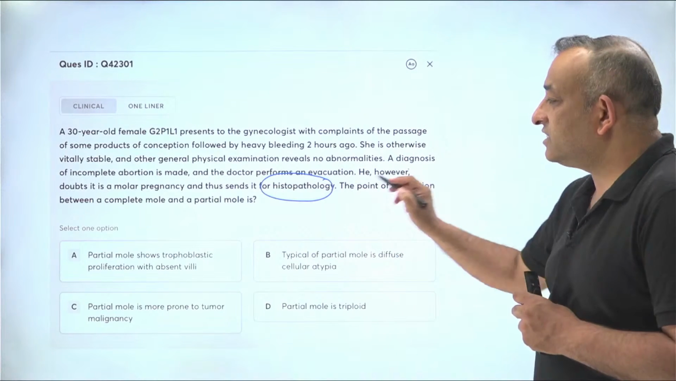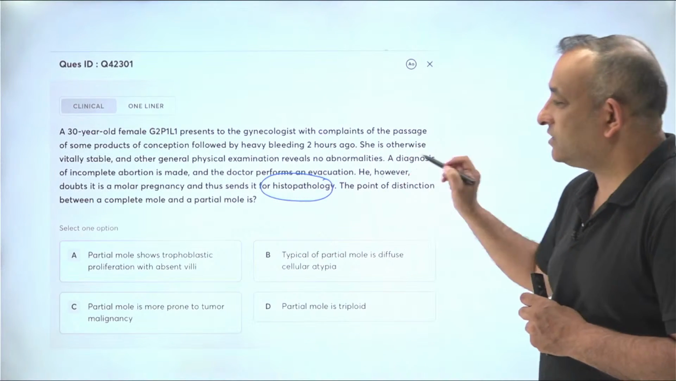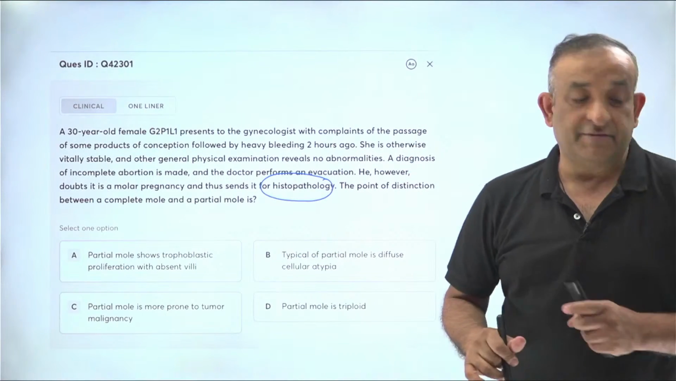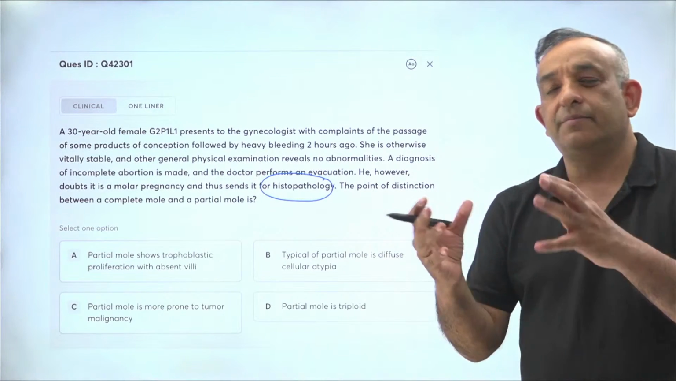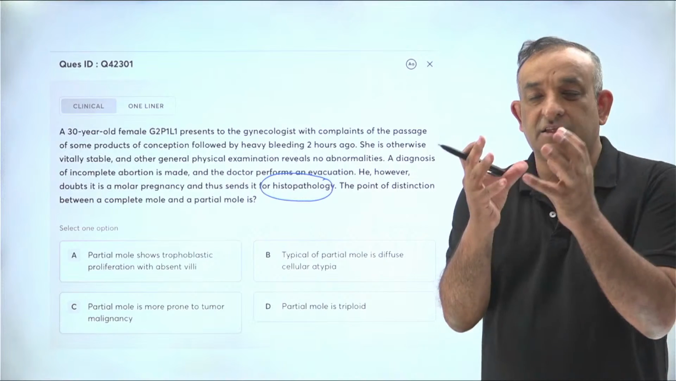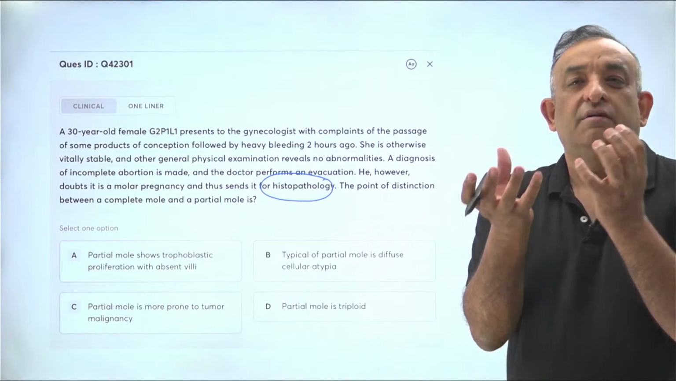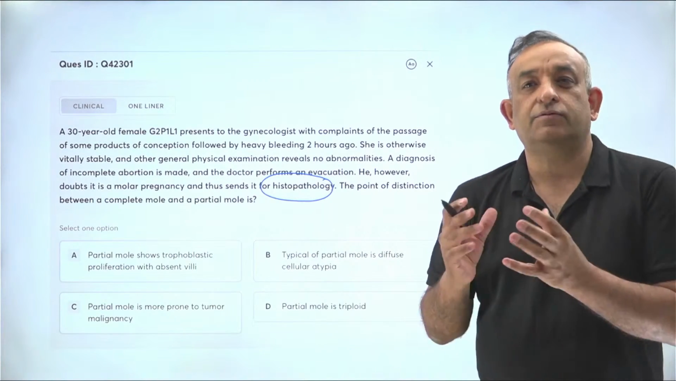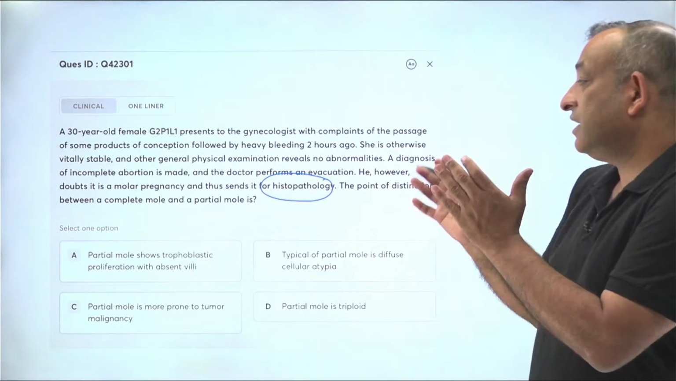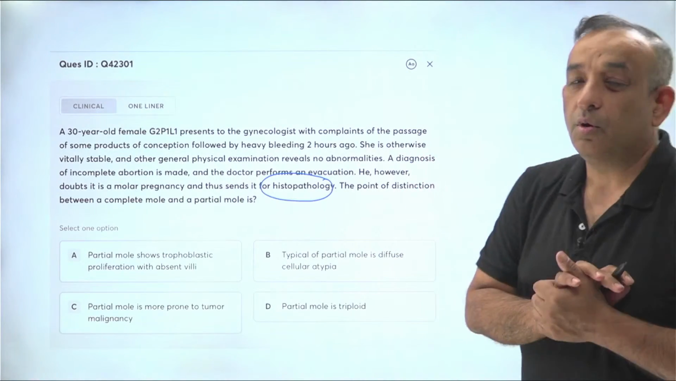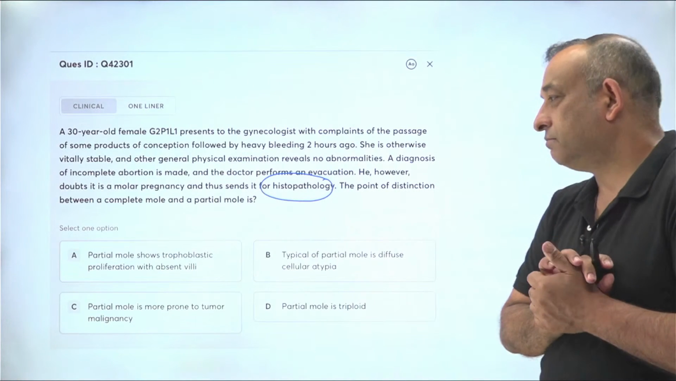The point of distinction between a complete mole and a partial mole is, so basically we are saying that a woman was bleeding and something came out of the vagina and then the remaining was taken out by the doctor, and this product of conception from the uterus, pregnancy test was positive. This was sent to the path lab. What do you see in the path lab which tells you that it is a complete or a partial mole? All right, come tell me.